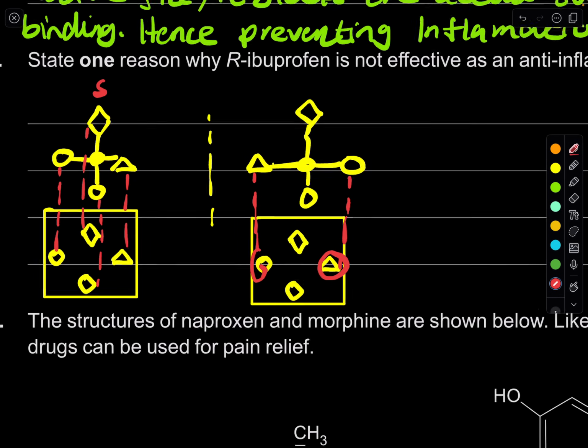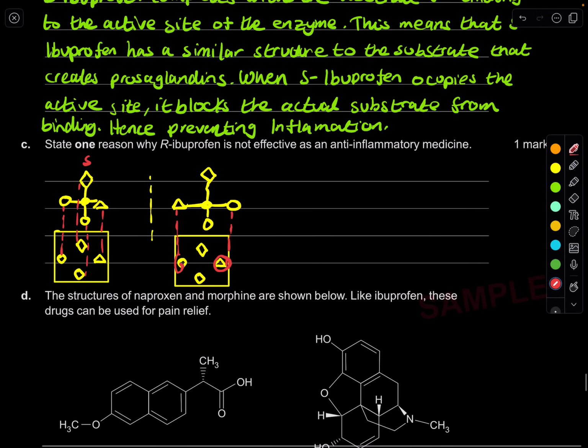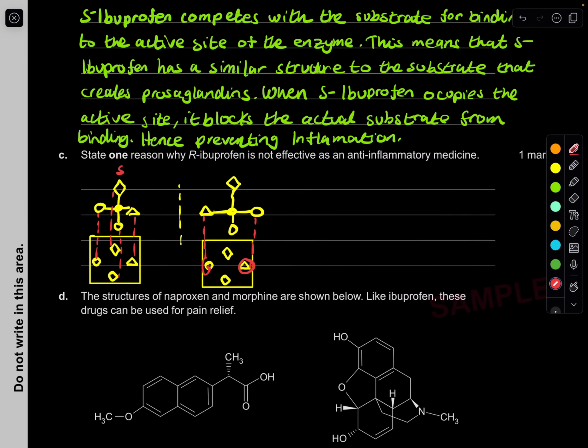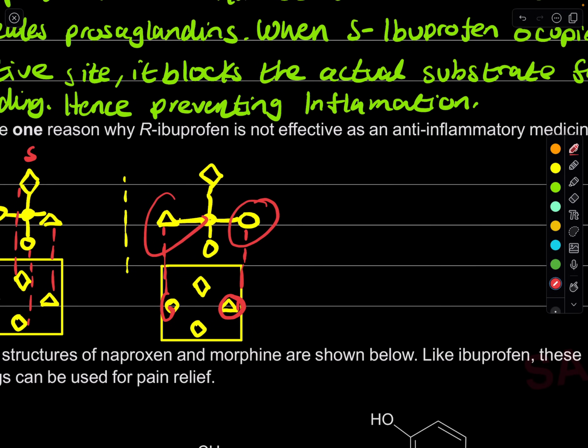So this is why it's so important to have everything perfect. That's why S-ibuprofen is able to fit into the enzyme and hence stop inflammation, whereas R-ibuprofen doesn't even fit. So yeah, it's useless in that case. This is what we just need to understand. It's a one-marker, but I hope this makes sense. Because it's an optical isomer, its three-dimensional structure is totally different, meaning that its spatial arrangement is different, and hence prevents the ibuprofen from fitting into the enzyme's active site.